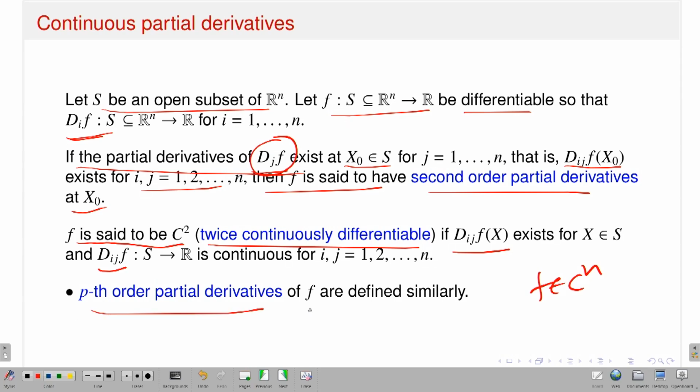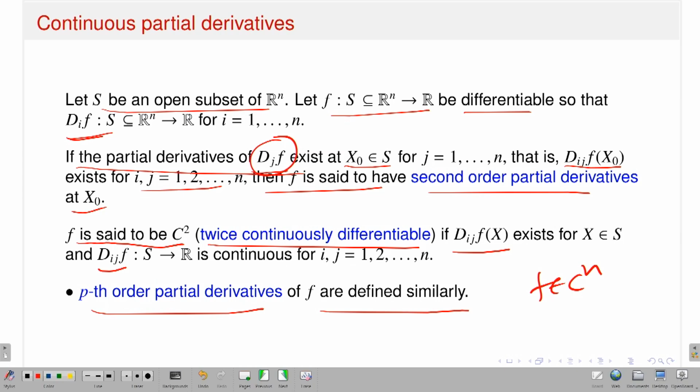The pth order partial derivatives of f are defined similarly. Similarly means that if I talk about the pth order partial derivatives, then the pth order partial derivatives should exist and they should be continuous. Then only I say that my function belongs to Cp. Okay, a parallel extension kind of thing.